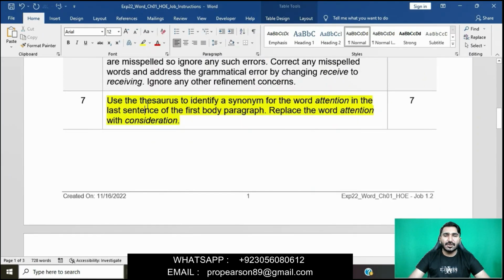Okay, use the thesaurus to identify a synonym for the word attention in the last sentence of the first body paragraph. Replace the word attention with consideration. Okay, we will read this question again. You can see, use the thesaurus to identify a synonym for the word attention in the last sentence of the first body paragraph. Replace the word attention with consideration. Okay, the word attention. Use the thesaurus to identify a synonym of the word attention.